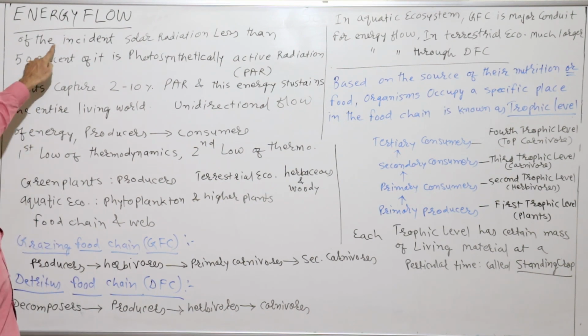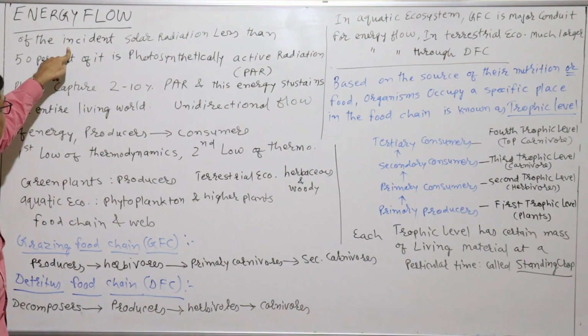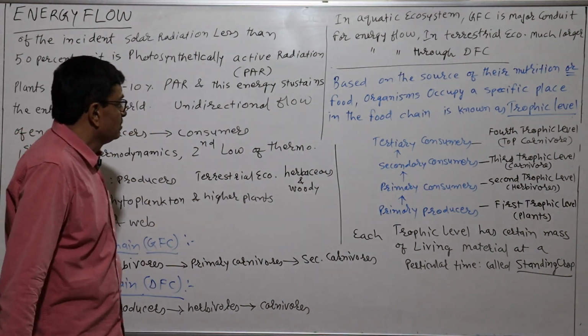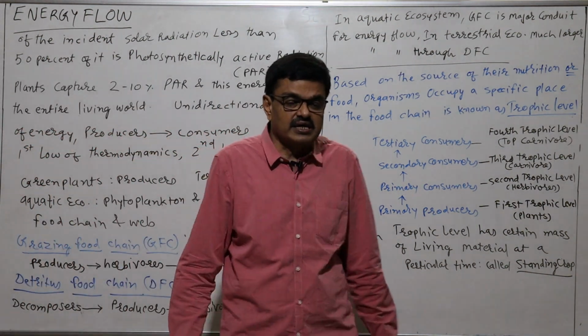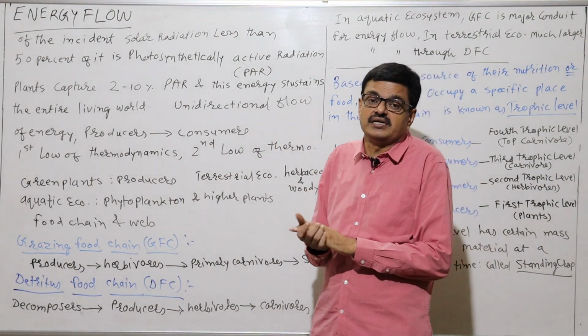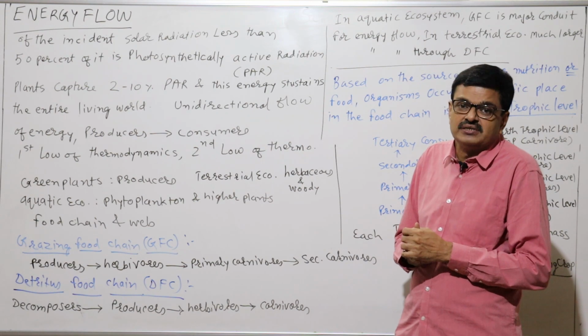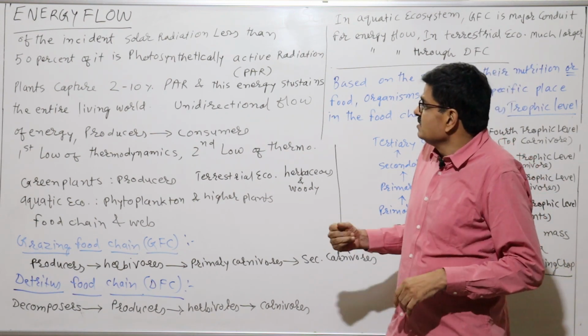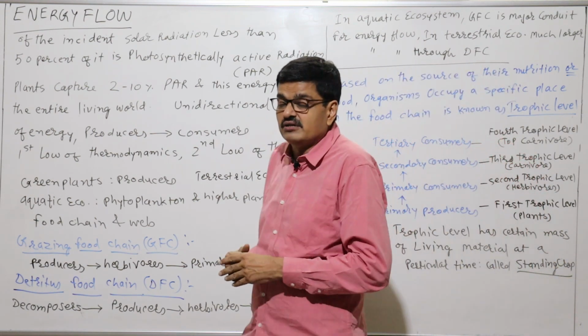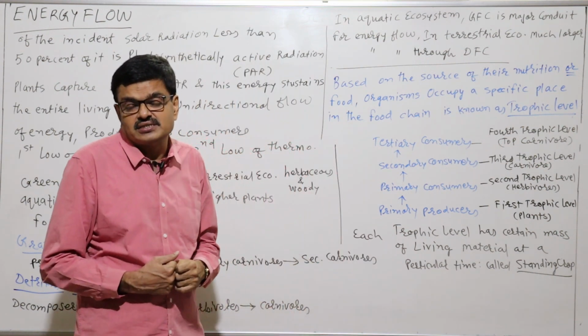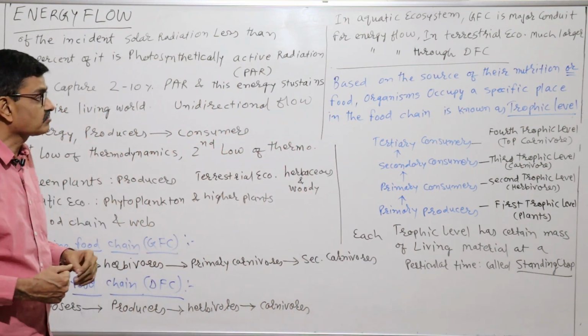Now, of the incident solar radiation, less than 50% is photosynthetically active radiation. Suppose of the total solar energy, photosynthetically active radiation, like 400 to 700 nanometer wavelength, we have already discussed in our photosynthesis chapter.